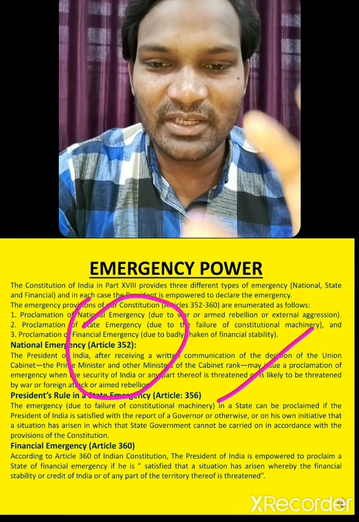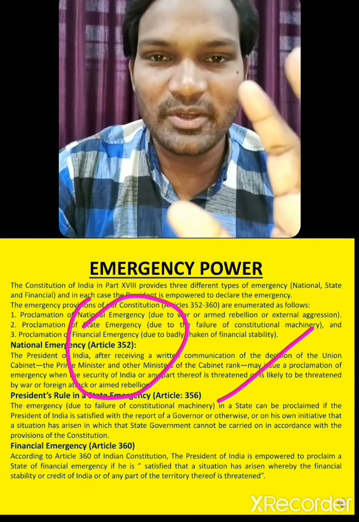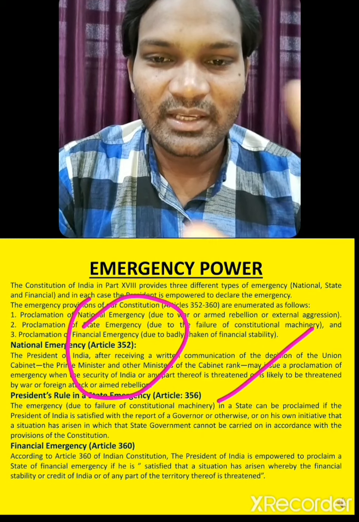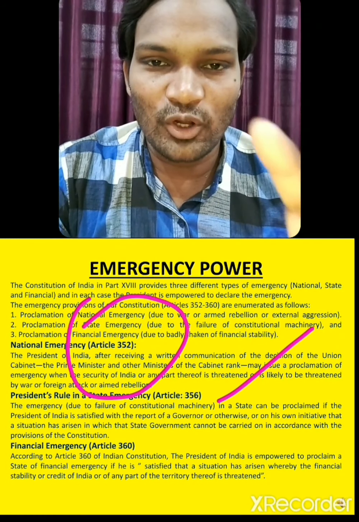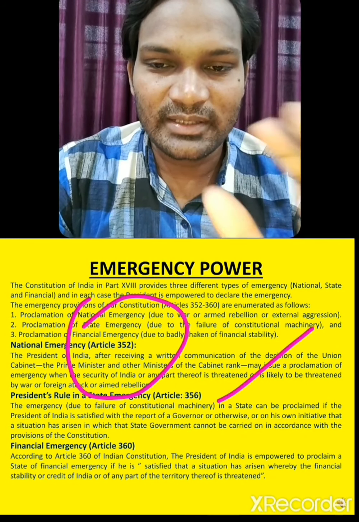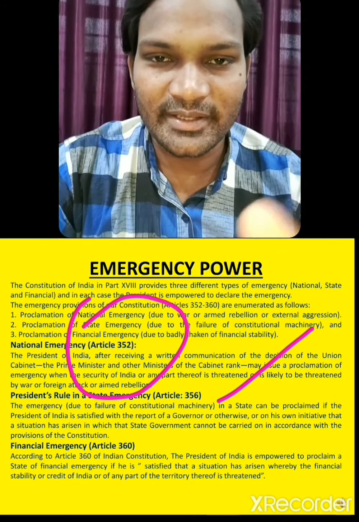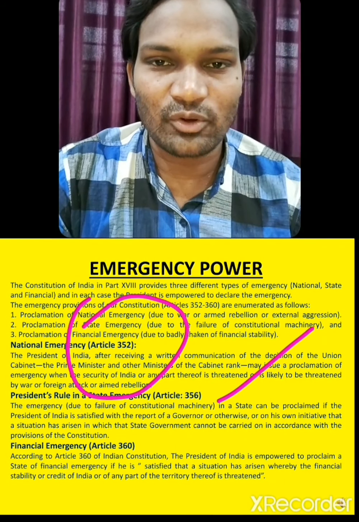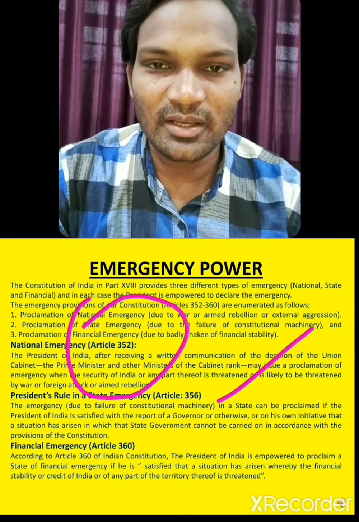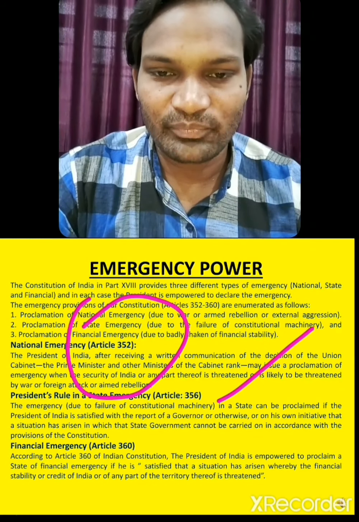Second one is president's rule, that is state emergency. Article 356 says if the state government falls and is not able to function, then president's rule comes. The president appoints the governor to take over the state and manage its administration.